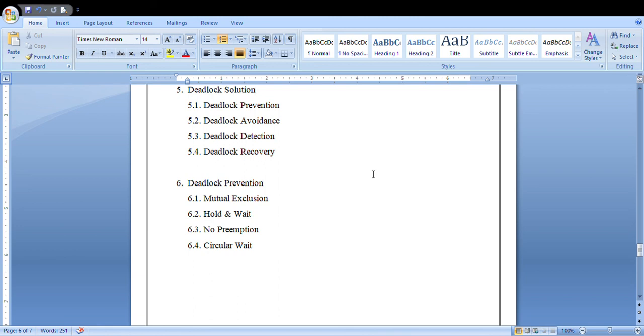First one is deadlock prevention. Next is deadlock avoidance. Next is deadlock detection. The last one is deadlock recovery. When you feel like a deadlock is going to occur, you can try to prevent that deadlock, or in your use case you can consider